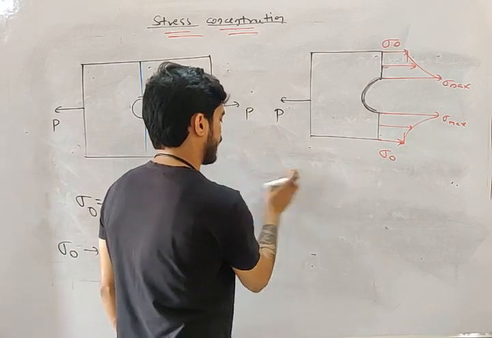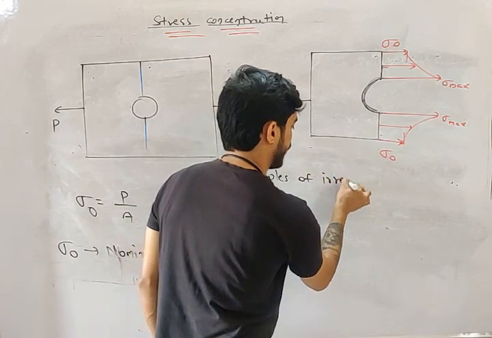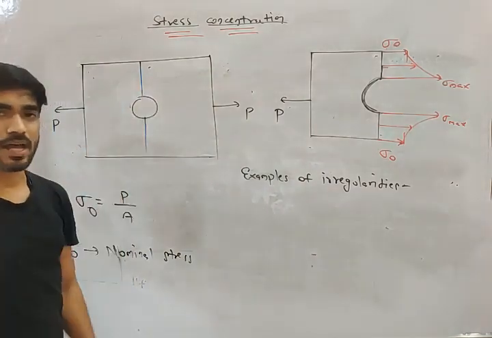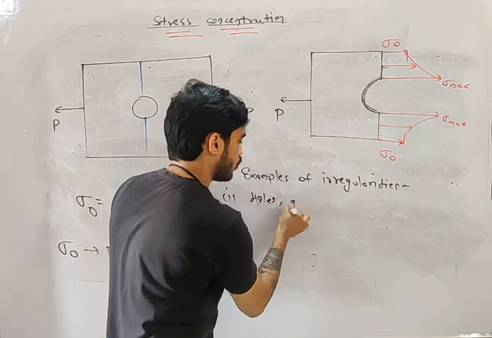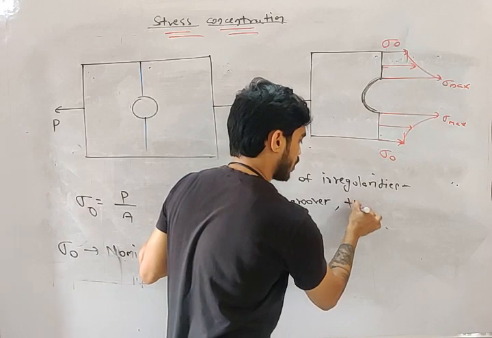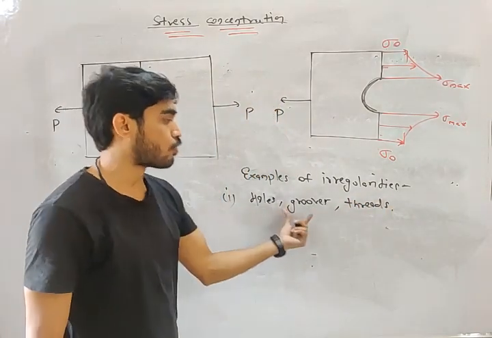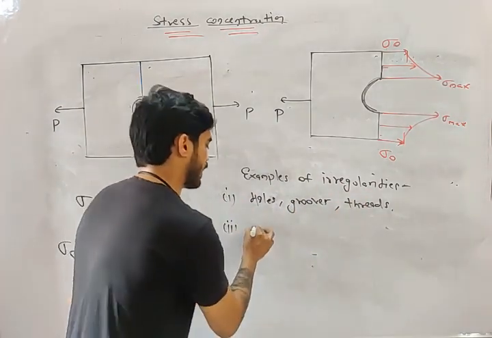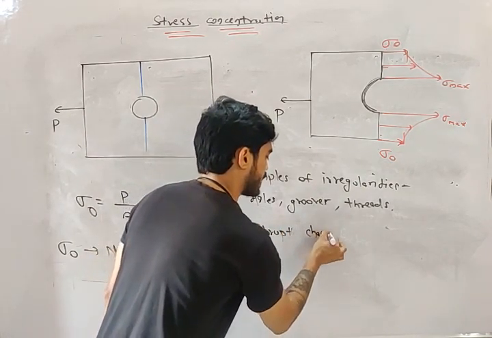Now what are irregularities? Let's see examples of irregularity. For example, a hole is an irregularity. What are the other examples? Holes, grooves or threads. In case of bolts, etc., there are threads, right? So holes, grooves or threads are known as irregularity. Then abrupt change or sudden change in area.